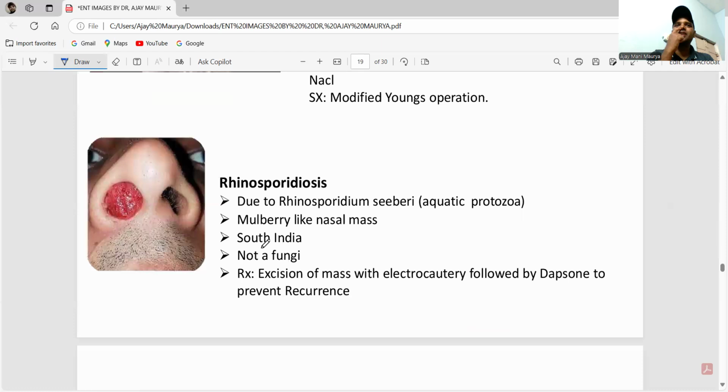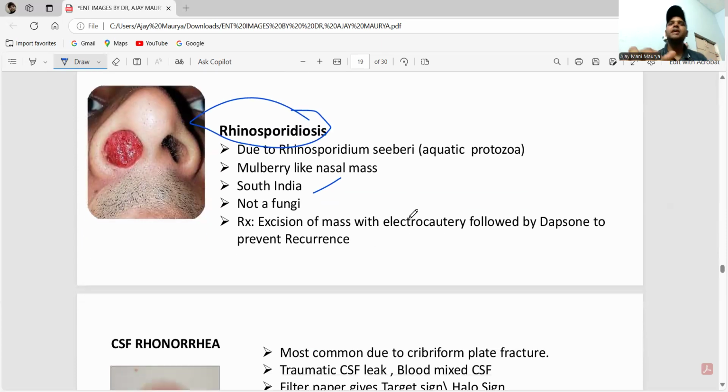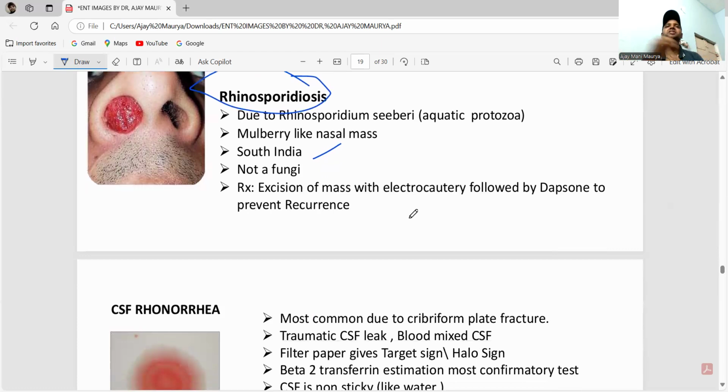Rhinosporidiosis is caused by Rhinosporidium seeberi. It presents as a mulberry-like nasal mass and is seen mostly in South India. It is not a fungus; it is an aquatic protozoan. Treatment is excision of the mass with electrocautery, followed by dapsone to prevent recurrence.